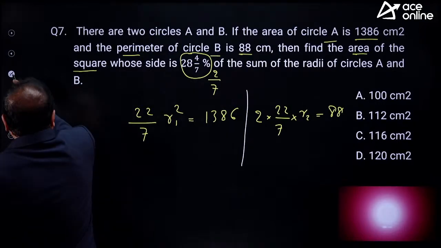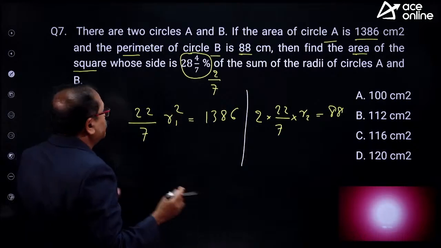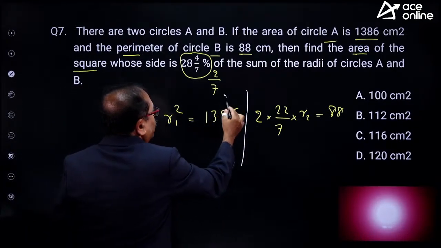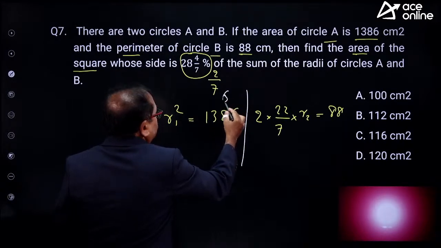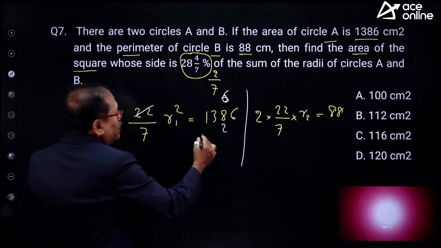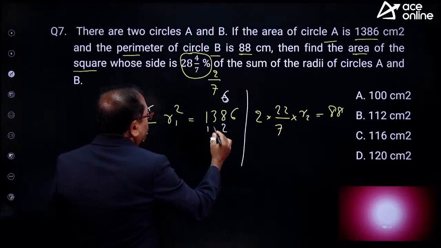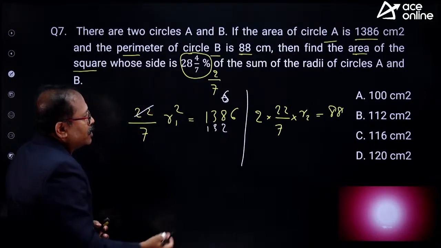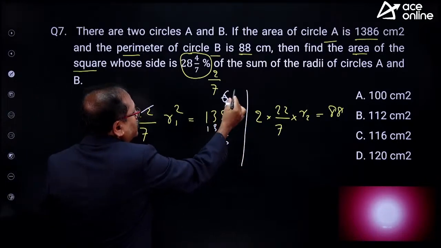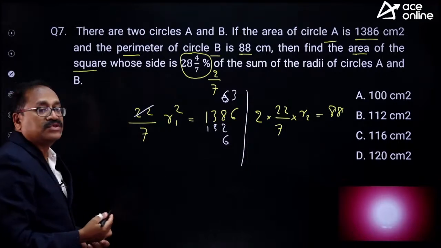So, let me complete the calculation here. Your time is up now. So, with 22, if I cancel this one, then 6 times. So, I go for 6 times. 6 2 is 12 carry 1. And 6 2 is 12 and 1 is 13. Okay, I will be getting 6 over here. Then this goes 3 times. This is 63 into 7.